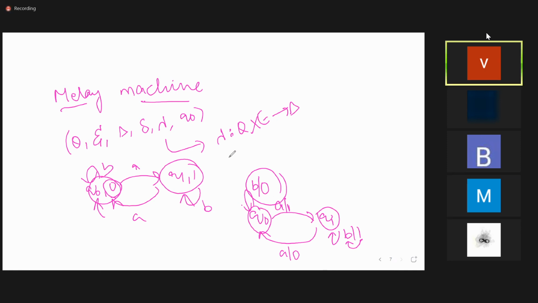Try one problem. Same as what we have done earlier. Construct the Mealy machine that takes the input from sigma equals a, b. Count the number of a's in the given input string a b a. To count a's, when a comes, 1 should come, and when b comes, 0 should come. Construct it.